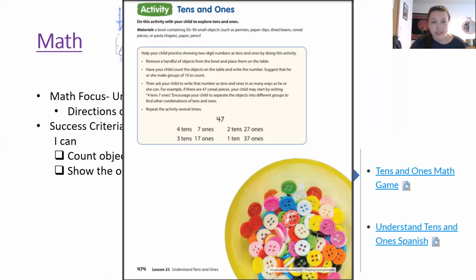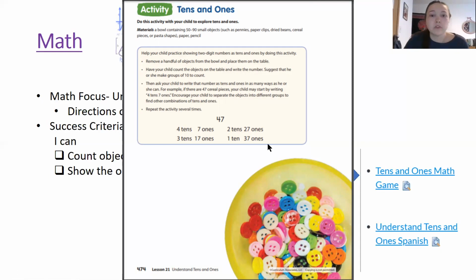And the directions say, help your child practice showing 2-digit numbers as tens and ones by doing this activity. So first you need some objects. Any objects will do. Down here there's a bowl of buttons that would work fine. I know I have a couple markers right here that I could use, and I even have some paper clips right here that would also work.